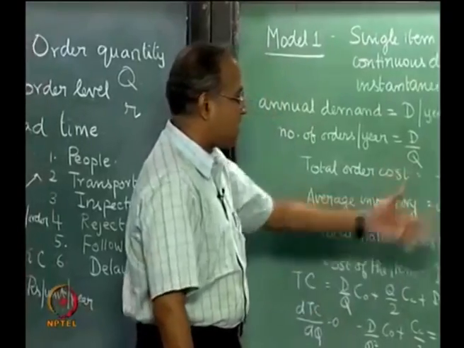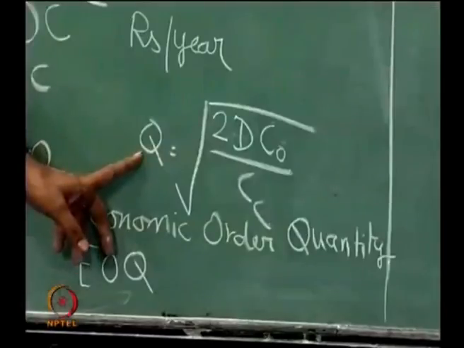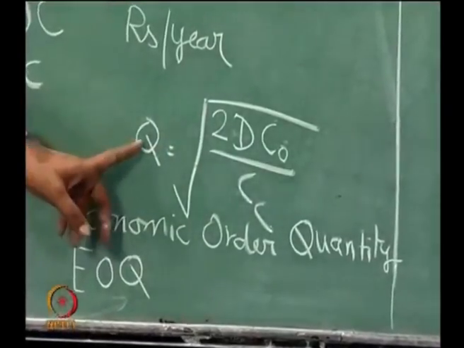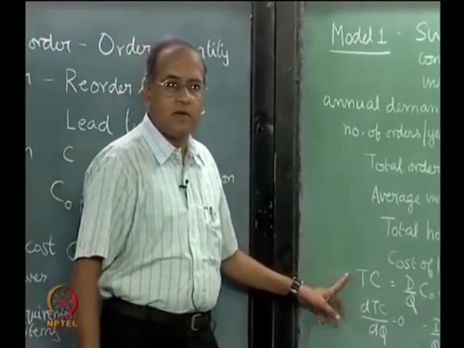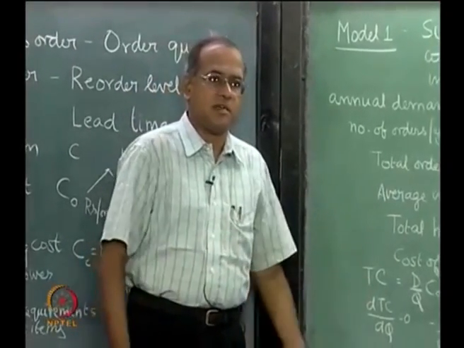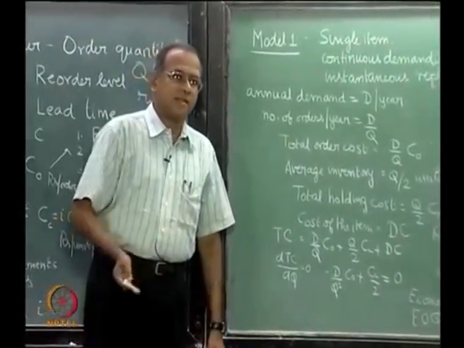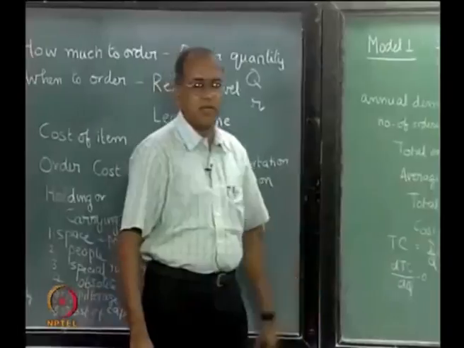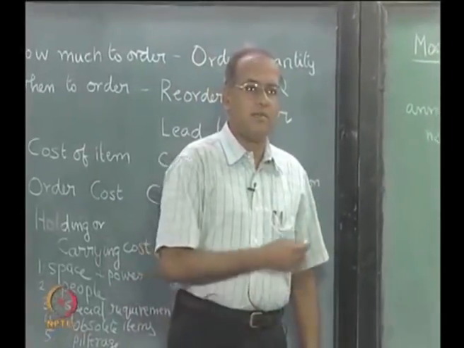So, if D, C naught and C C are known, then the economic order quantity can be calculated, and then we can substitute this Q into the total cost function to find out the minimum total cost that the organization would incur. In the next lecture, we will consider numerical examples and we explore a little further on inventory models.